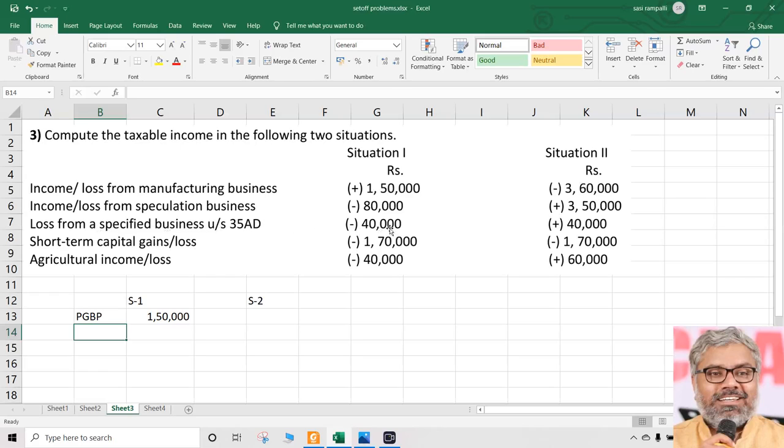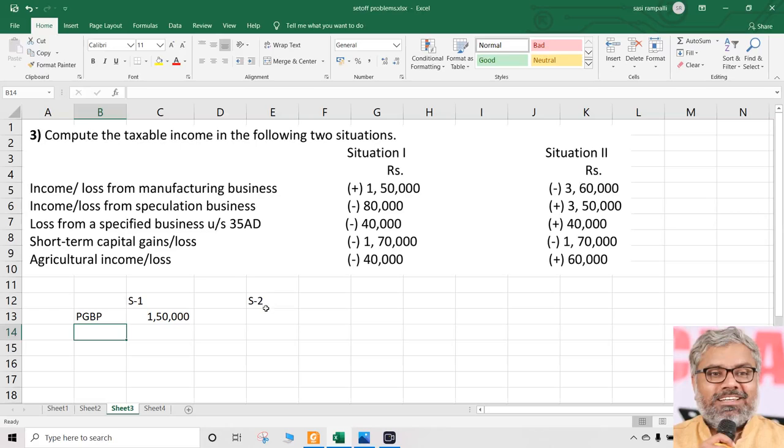Loss from specified business under 35 AD, can this be set off against this? No. Once again, it can be set off only against the profits from another specified business. But since there are no such profits available here, it can be carried forward, indefinitely. Short-term capital loss we are talking about. Can that be set off against business income?